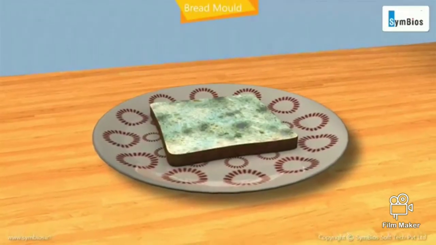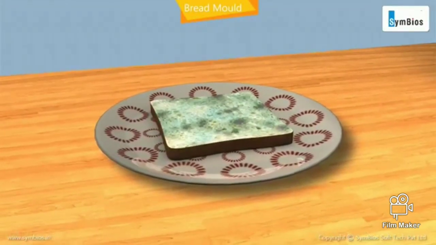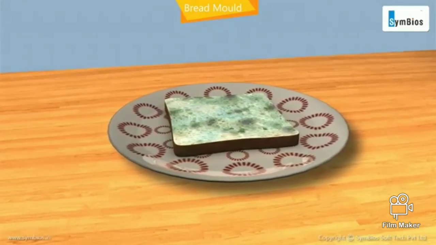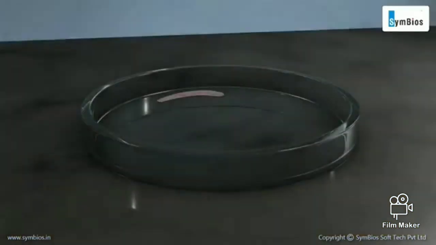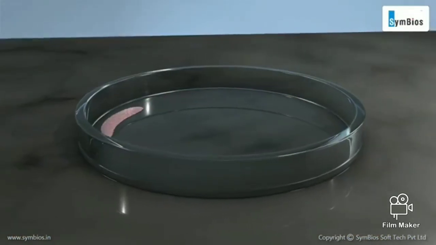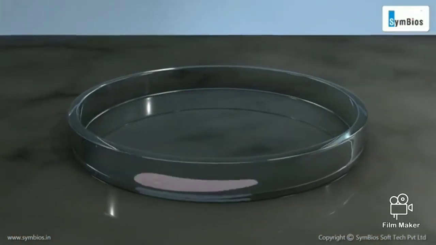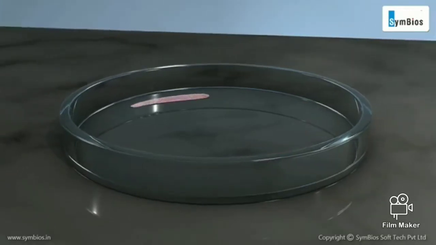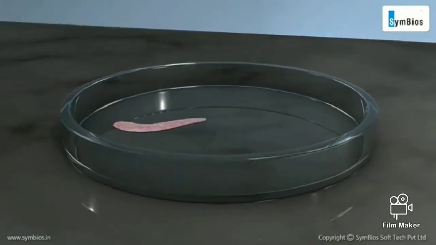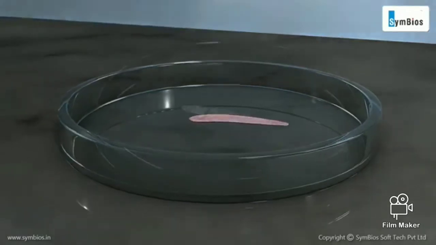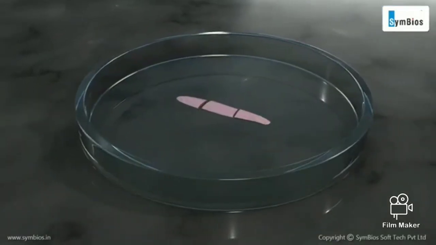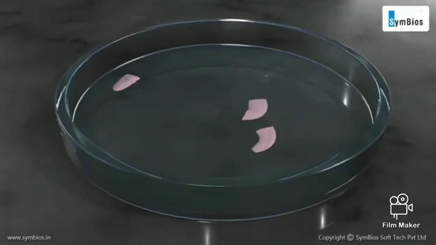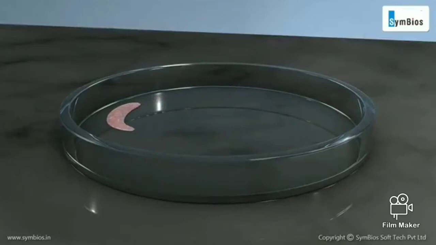Bread mold, which can often be seen growing on moist, stale bread, grows when spores settle on the bread. In the regeneration mode of reproduction, an entire new organism can grow from some pieces or cells of the parent organism. A flatworm can be cut into many pieces, and each piece will grow into a complete new flatworm.